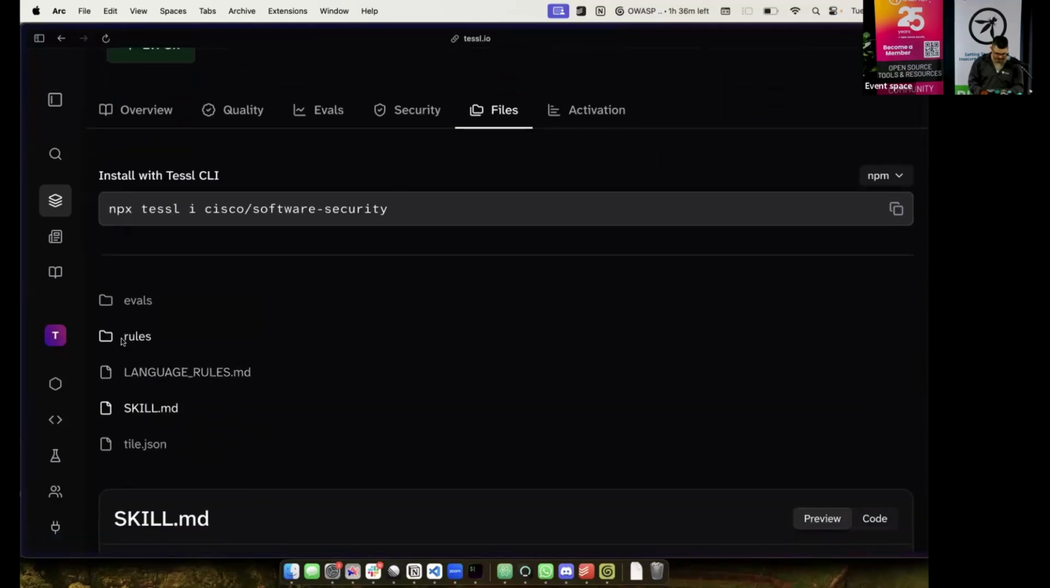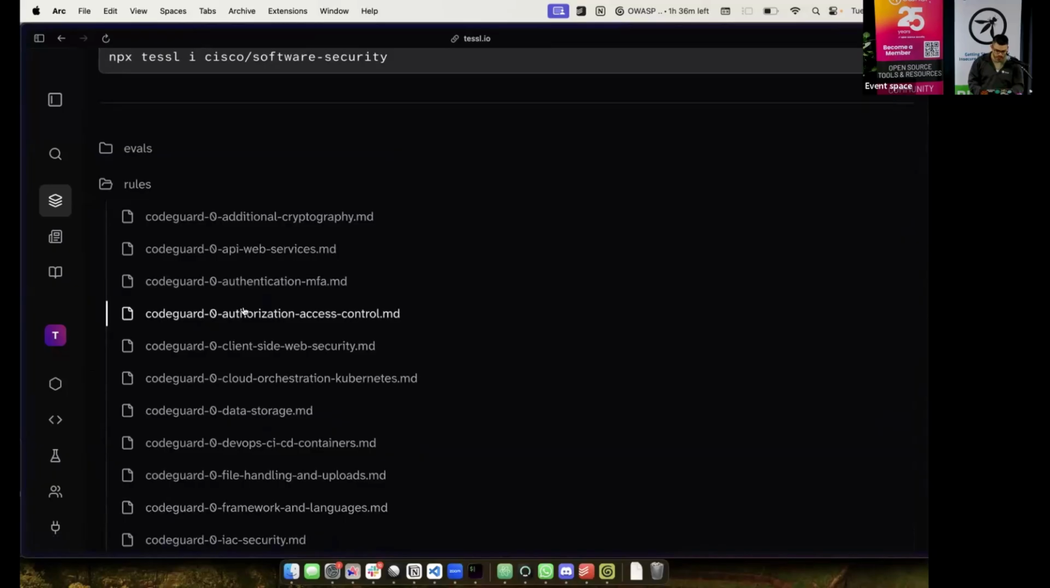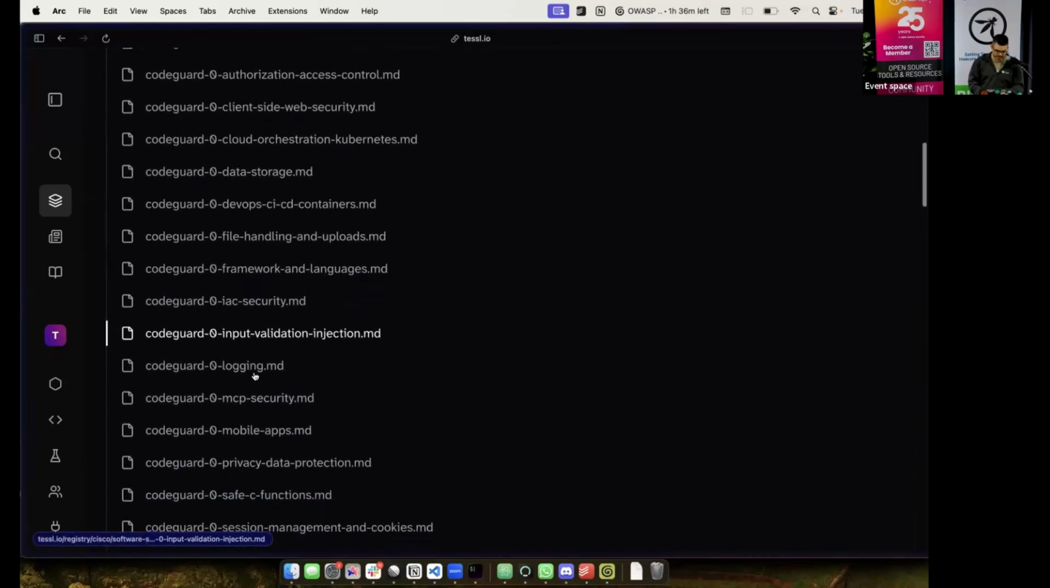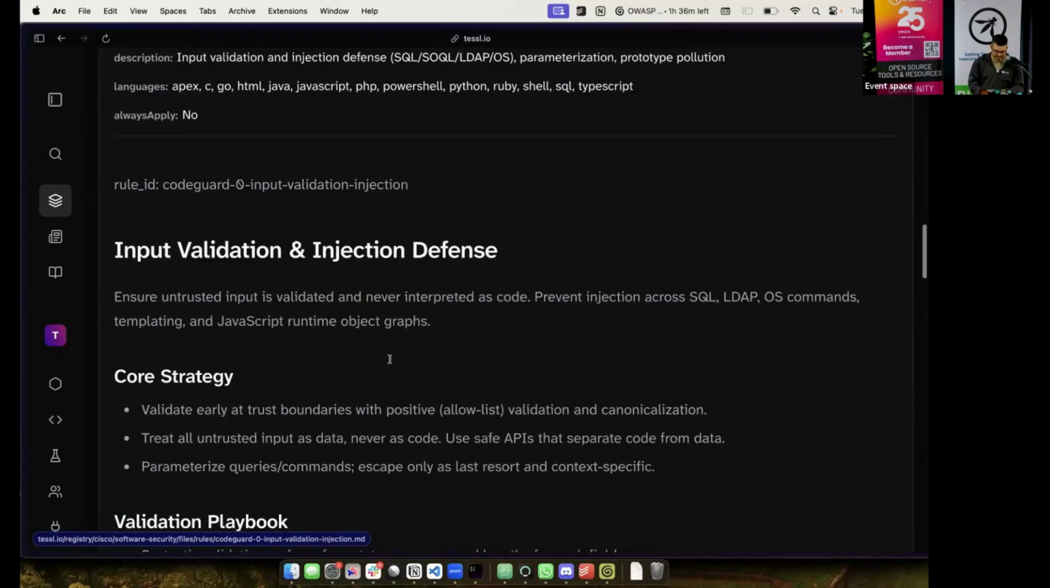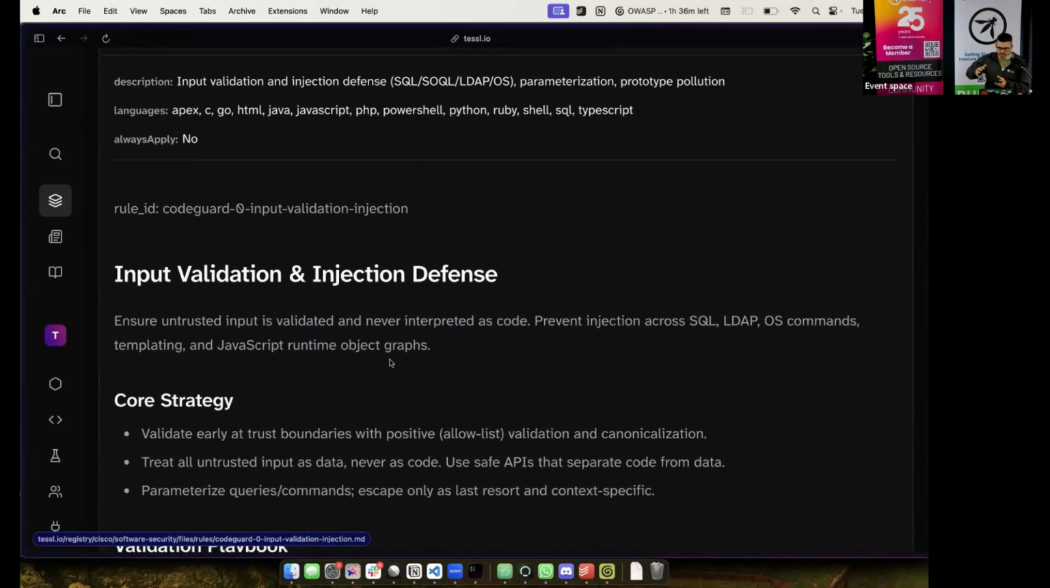In my rules here, I think, here we go, whereby if I'm interested in input validation, let's say input validation injection, if I click on this, okay, input validation injection. This is a huge amount of information that we don't always want the agent to read fully every time. This is what we call progressive disclosure of context. As and when it needs to know this, it will be loaded in. And it depends what you ask for as to what it loads in. It chooses what it needs to load in.